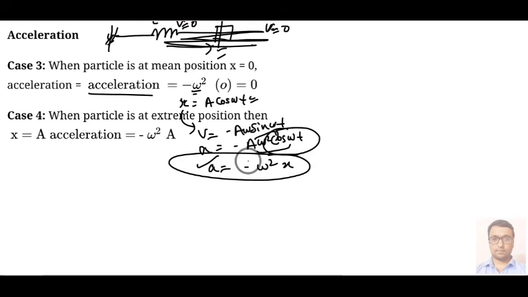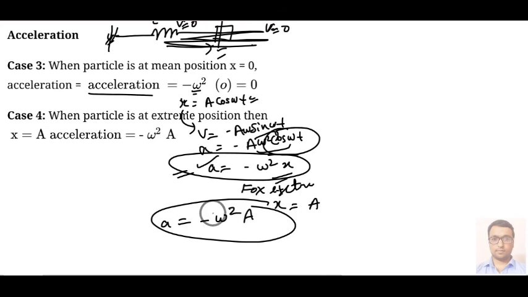So basically acceleration and displacement are related by the following relation. For the extreme position, your x value will become a, that is amplitude, so acceleration will become omega square into a, and this expression for acceleration is given for the extreme position.